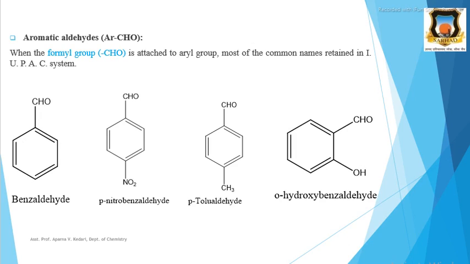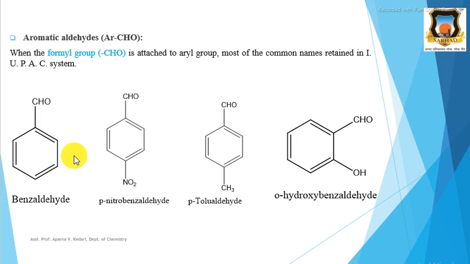Then next, aromatic aldehydes. In aromatic aldehydes, the Ar group, that is the aryl group, is present. And when a formyl group is attached to an aryl group, this formyl group means the CHO, that is in aldehydes, the CHO group is called the formyl group. And this formyl group is attached to an aryl group, that is benzene or an aromatic ring. Then most of the common names are retained in IUPAC nomenclature.